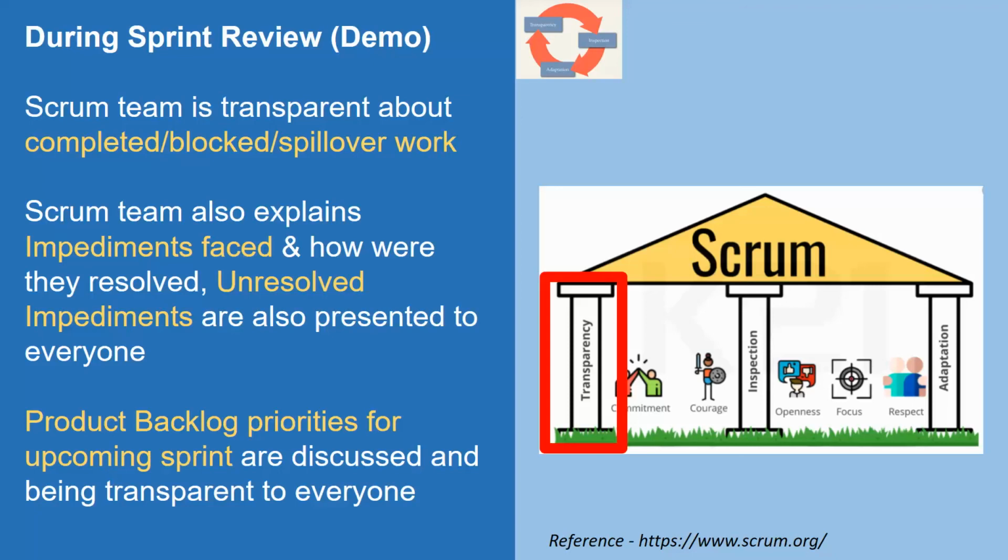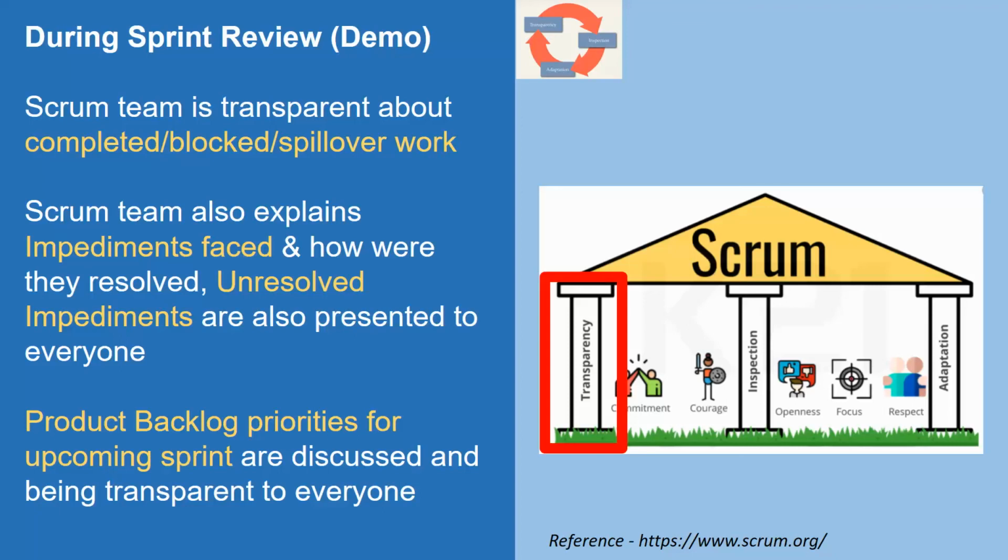So people can help. Product backlog priorities for the upcoming sprint are discussed and being transparent to everyone. Another example of being transparent: I'll talk about the details of the sprint review in another video, but in the sprint review, it's not only presenting your product increment and getting constructive feedback. We also talk about, after getting the feedback, how the product backlog for the upcoming sprint looks. What are the priorities? What will we work on?